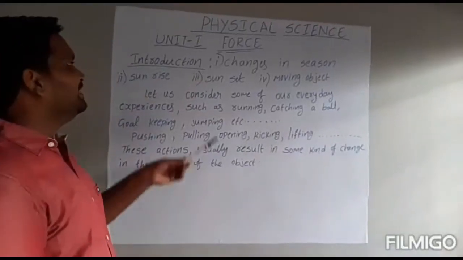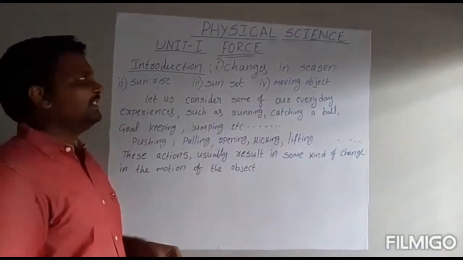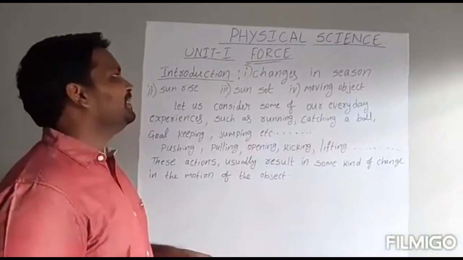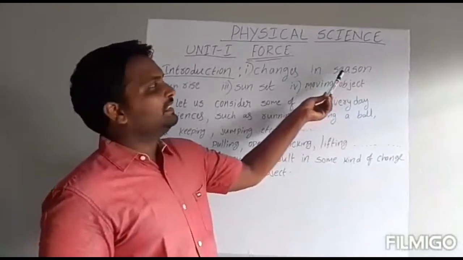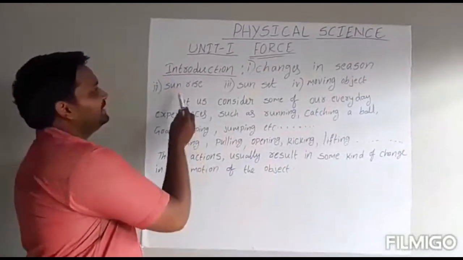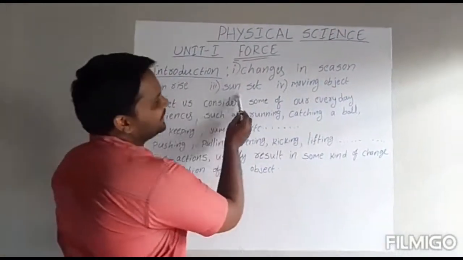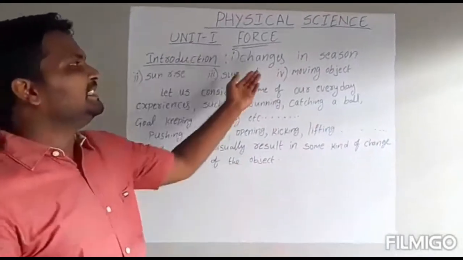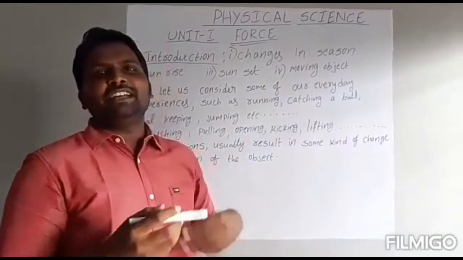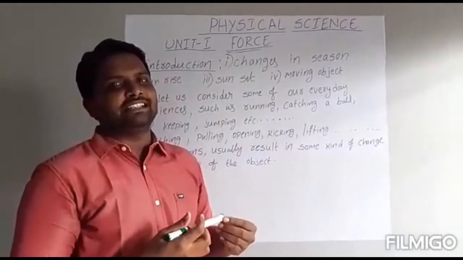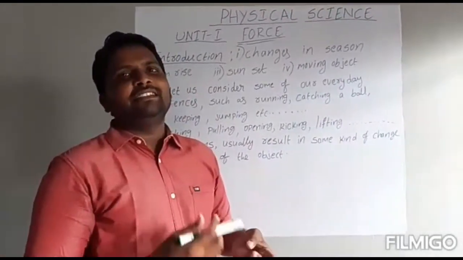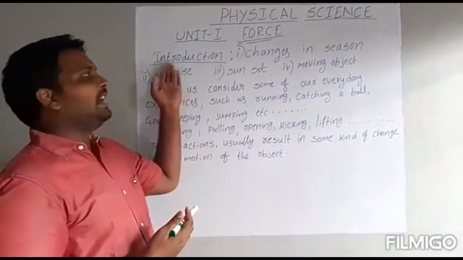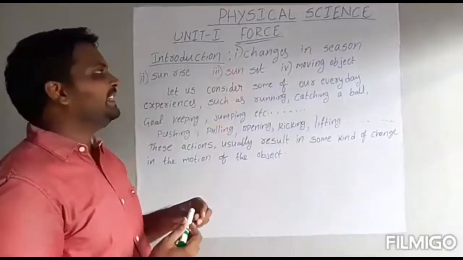So first we will see the introduction of force. In this introduction we will observe some examples. The first example is changes in season, and the next ones are sunrise, sunset, and moving objects. Changes in season means every time the season keeps changing: summer, rainy, winter, like that changes are happening in our life. And sunrise and sunset, these we are also observing every day.